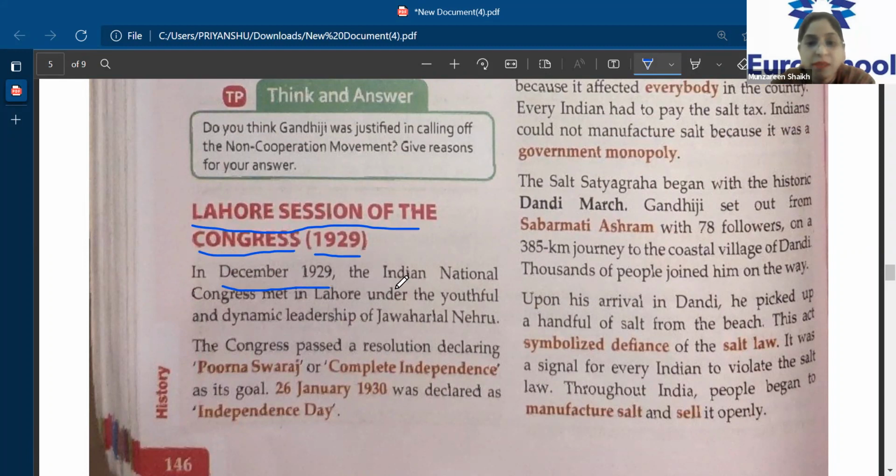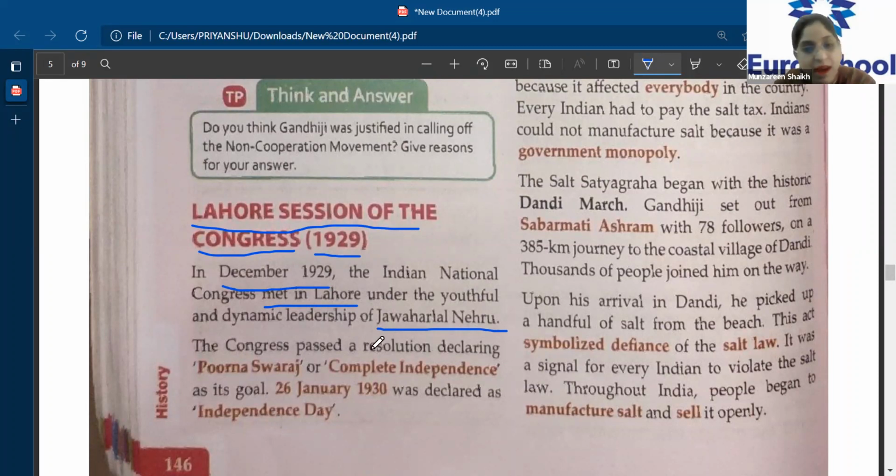Now we'll see the Lahore session of the Congress. In December 1929, the Indian National Congress met in Lahore. Please underline this. The Indian National Congress met in Lahore under the youthful and dynamic leadership of Jawaharlal Nehru. Underline that. Now, let's see what the meeting was held for.